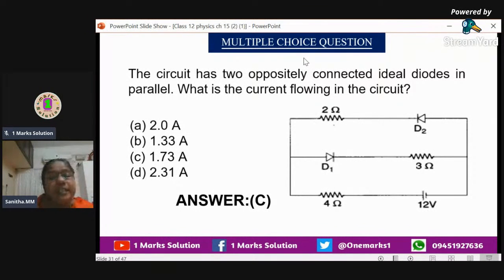So see the circuit connected. If any diodes are connected, don't add all these diodes. You have to see whether it is forward or reverse. It is not just like resistance. If resistances are connected, we have to take them into account. But if diodes are connected, we have to see whether it is forward or reverse. If it is forward, we have to take it into account. If it is reverse, no need. Why? Because the current is not flowing through this diode.